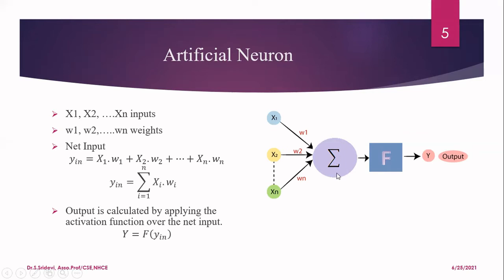Because of that only, this is written as a sigma function. We are going to sum everything. Finally, we are going to give this signal as input to the function f. For the function f, we are giving yn, which is nothing but the summation value. And this is going to predict the value of the output y based upon the activation function. In ANN, activation functions play a very important role. The output depends upon the activation function, so we'll get the output y.